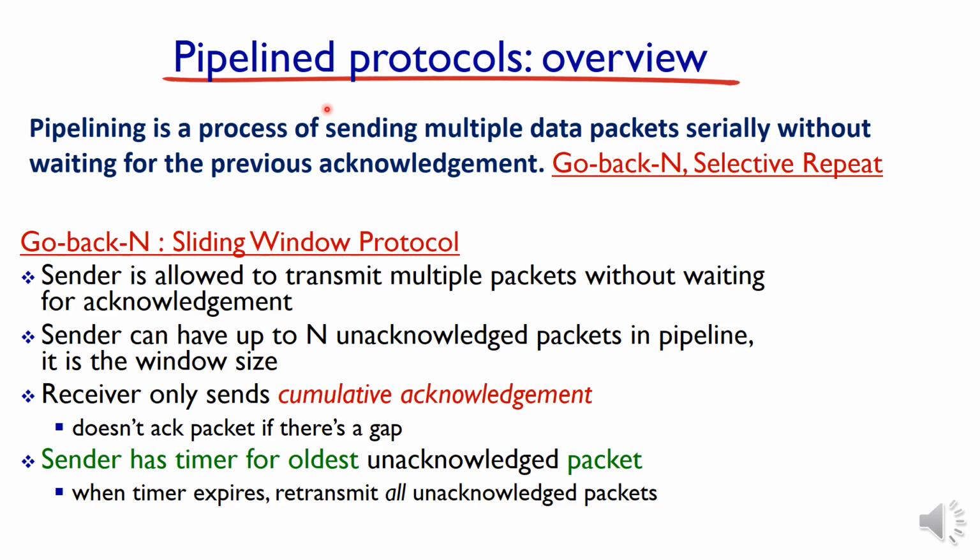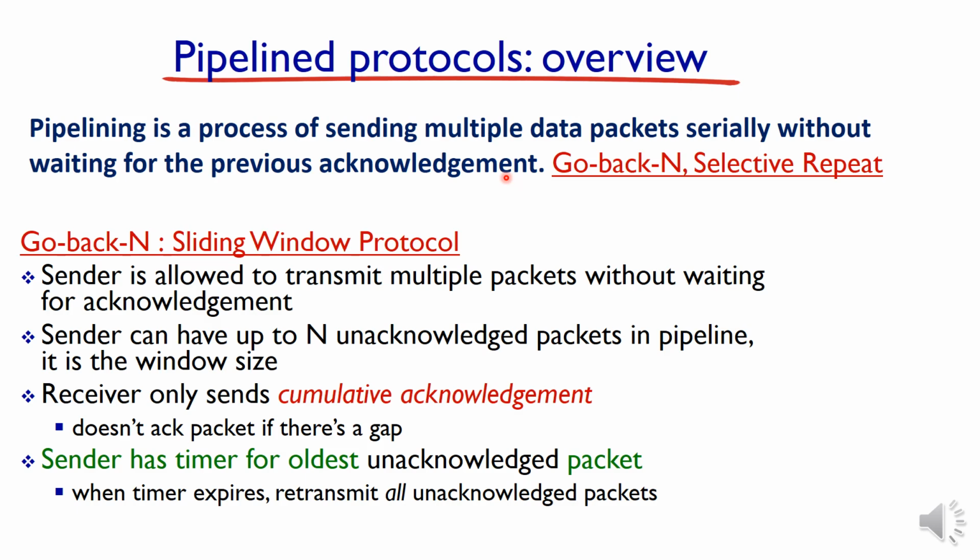for the purpose of introducing reliable data transfer itself. But here is the main difference between stop and wait and pipelined. Pipelining is the process of sending multiple data packets serially without waiting for the previous acknowledgement. In all the RDTs we studied, they were working on the basis of stop and wait. There, the sender, after sending a particular packet, will wait for the acknowledgement. Once the acknowledgement is satisfied, then only it will send the next packet.